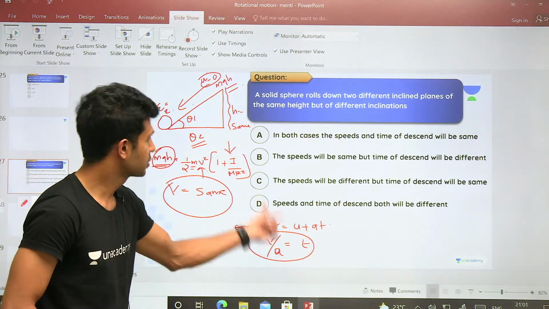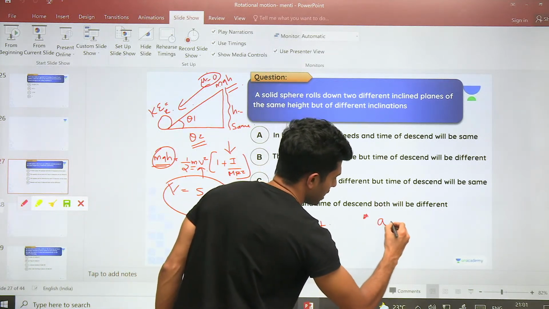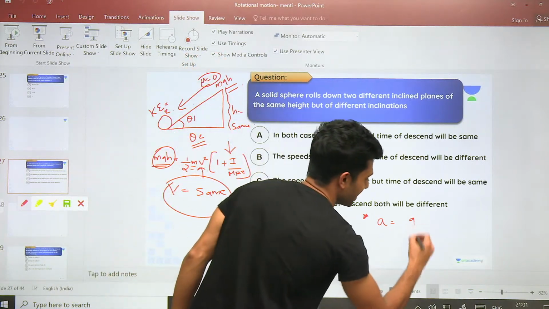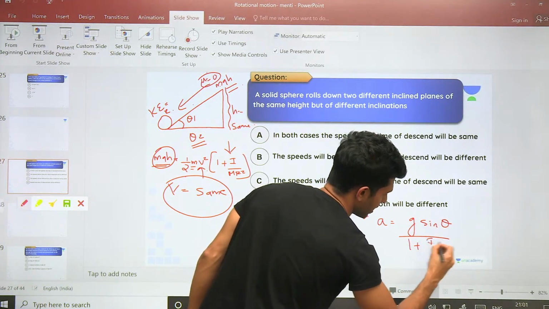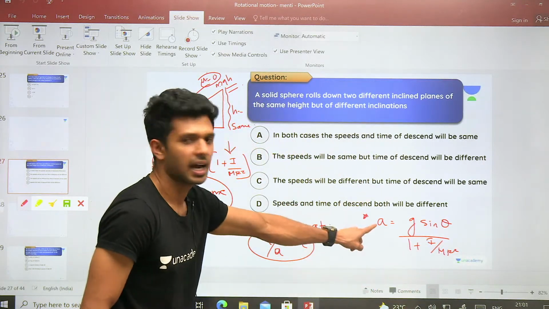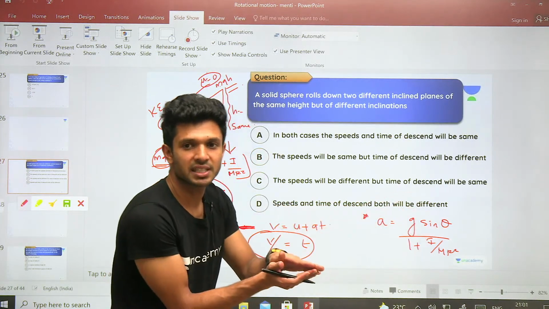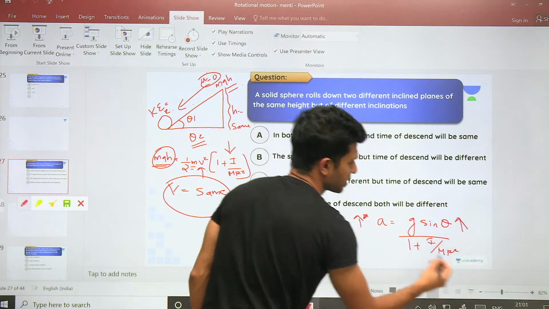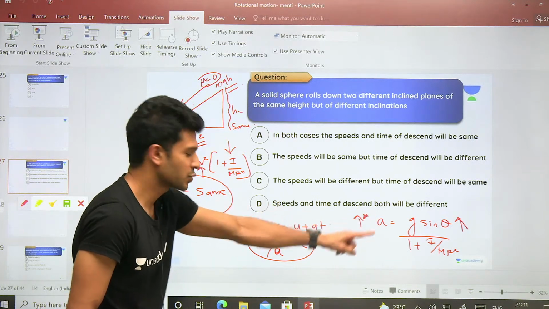The question is to compare the time. How many of you remember the acceleration formula for a rolling body? Acceleration is g sine theta divided by 1 plus I by m r square, or k square by r square, whatever it is. Acceleration is dependent upon theta. The one which has a larger theta, the acceleration will also be larger. The one which has a greater inclination, the acceleration of that body will also be larger.